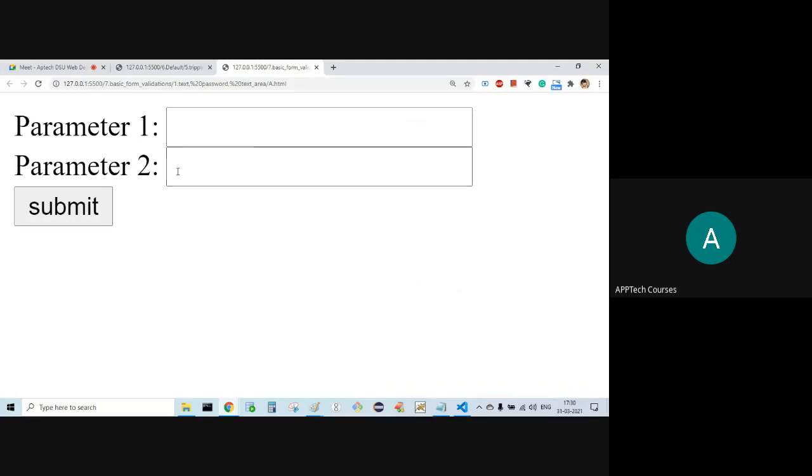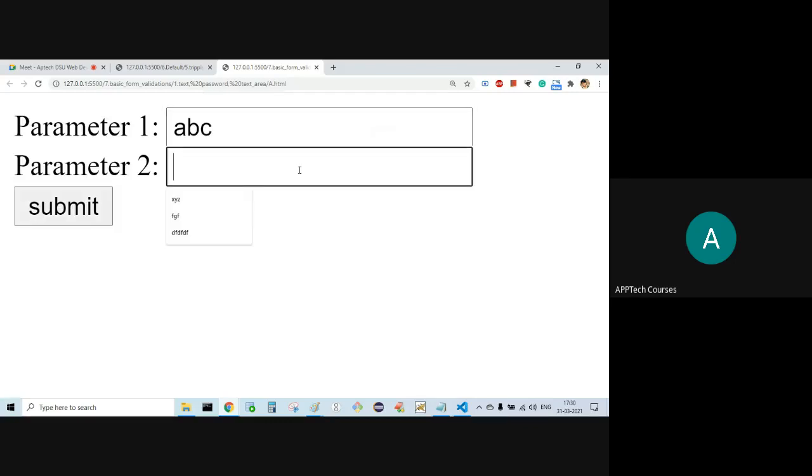Parameter 1, parameter 2. If I directly click on submit, what happens? "Please enter parameter 1," returning false. Fine, I'll enter something: ABC. I click on submit, what happens? "Please enter parameter 2," returning false.